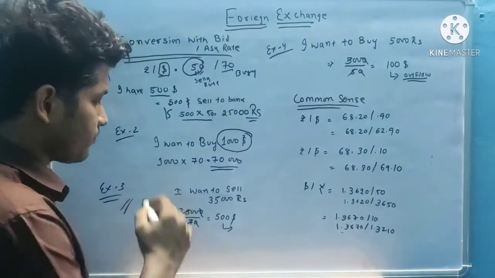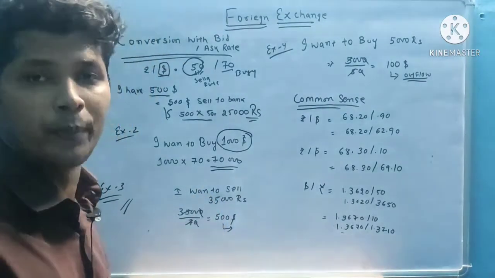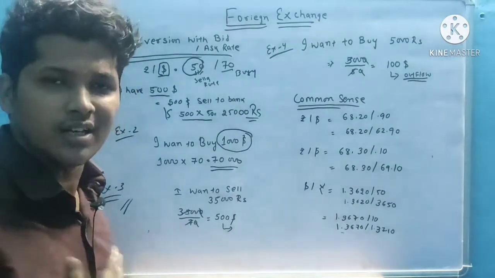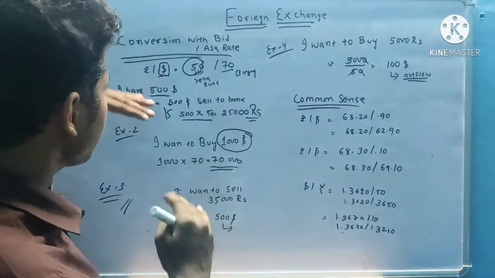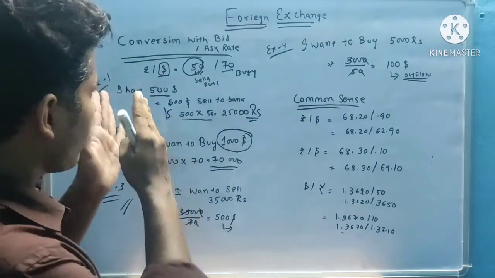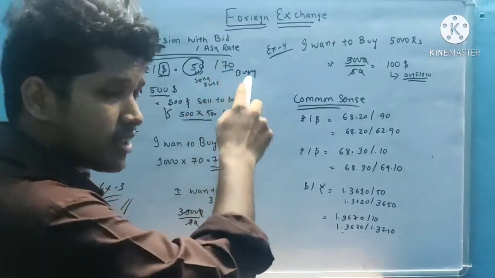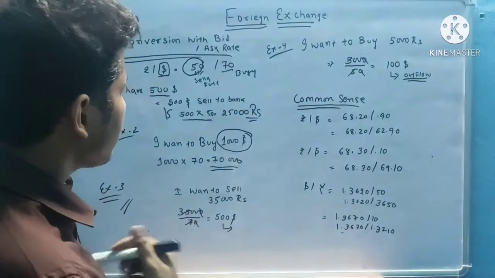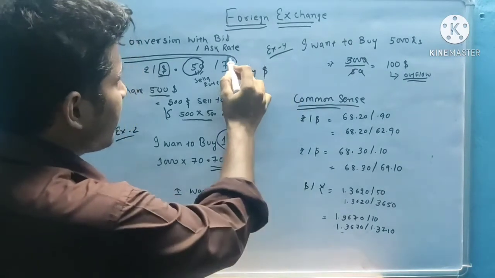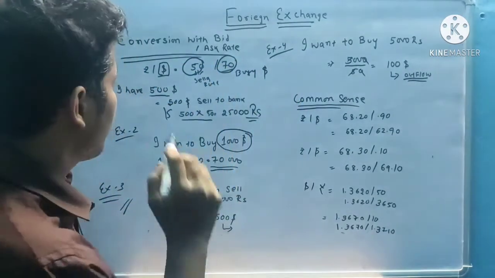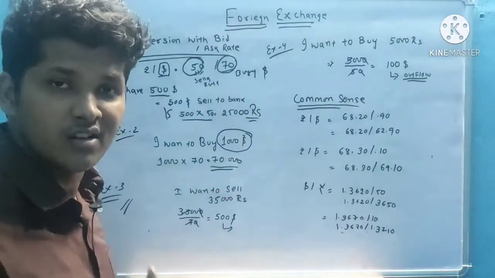Now example 3. Suppose I want to sell 35,000 rupees. Another thing is, whenever the quote is like rupee by dollar 50/70, for dollar 70 is the buying rate, and for dollar 50 is the selling rate.